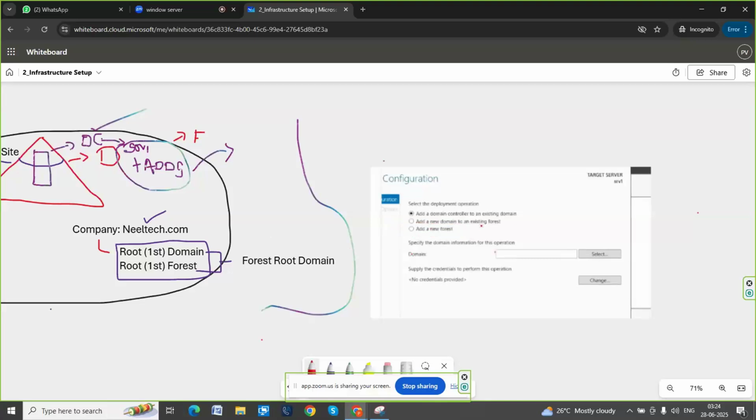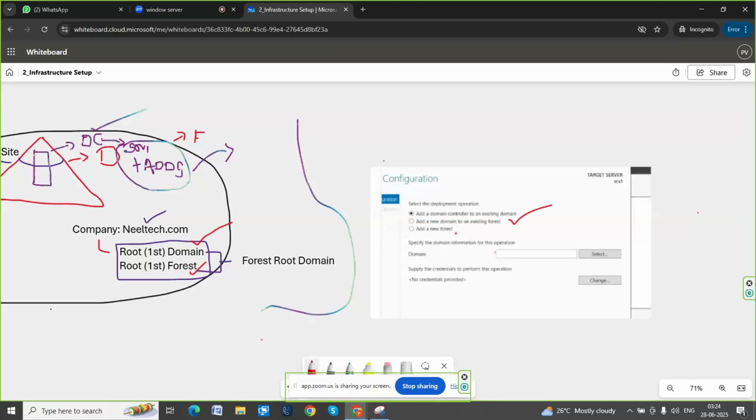What is the meaning of the second option? The second option is add a new domain to an existing forest. So when we create a first domain or first company name, that company name is also called the first domain as well as the first forest. So this is for the first time we are setting up.